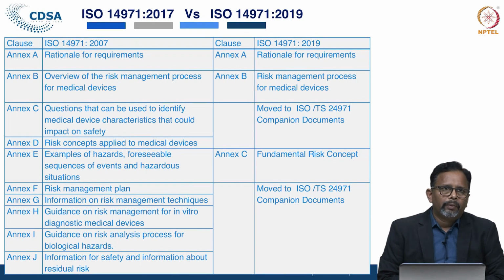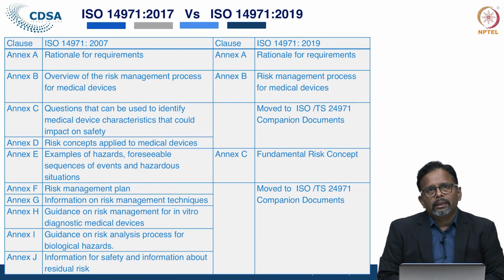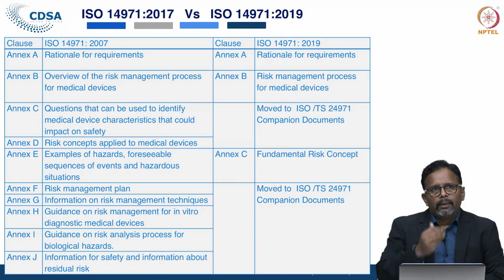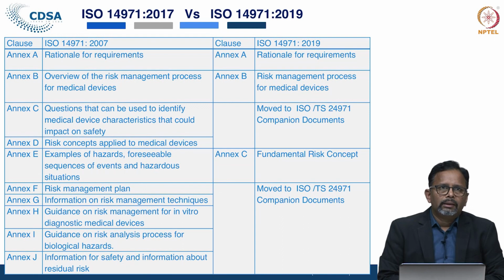However, in the new version in 2019, only 3 annexures are there. Annexure A and annexure B remain the same, which were already in the earlier 2007 version of the standards.